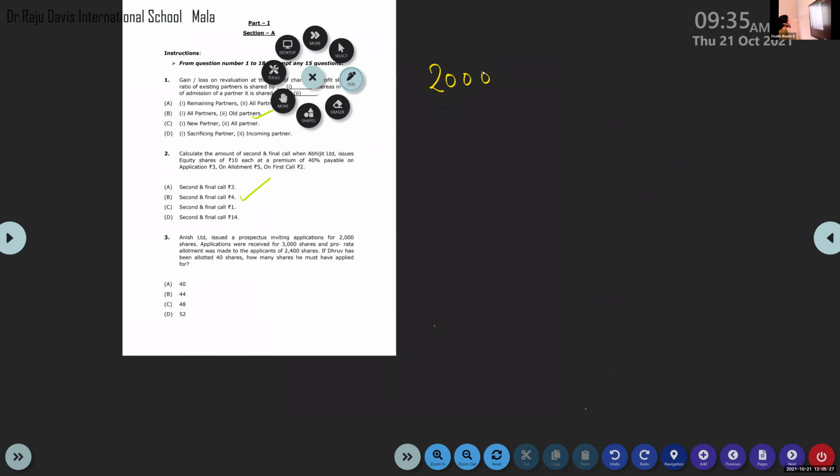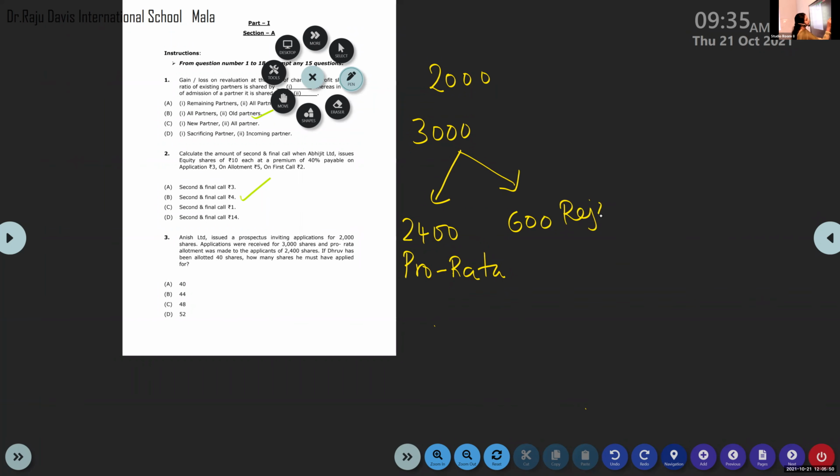Applications were received for 3,000. And pro rata allotment was made to the applicants of 2,400. So it is understood that the rest 600 is rejected. Okay, that much is clear.